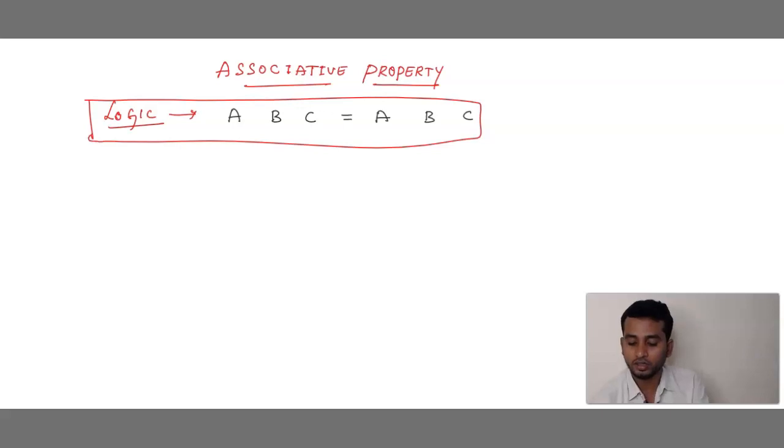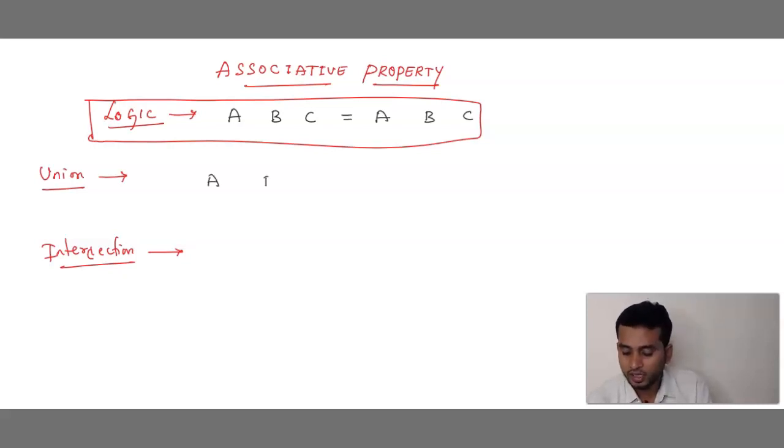Remember this logic. Now, in all the properties, we have two sub-properties, right? The first is union of sets, and the second is intersection of sets. Whether it is union or intersection, the logic remains the same. What is the logic? ABC is equal to ABC.